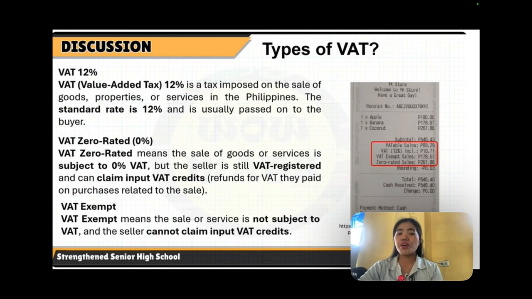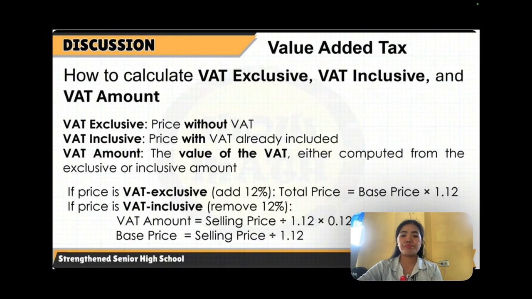Now VAT zero rated, or 0%. VAT zero rated means the sale of goods or services is subject to 0% VAT, but the seller is still VAT registered and can claim input VAT credits or refunds for VAT paid on purchases related to the sale. Now, what is VAT exempt? VAT exempt means the sale or service is not subject to VAT and the seller cannot claim input VAT credits. Okay, those are the types of VAT.